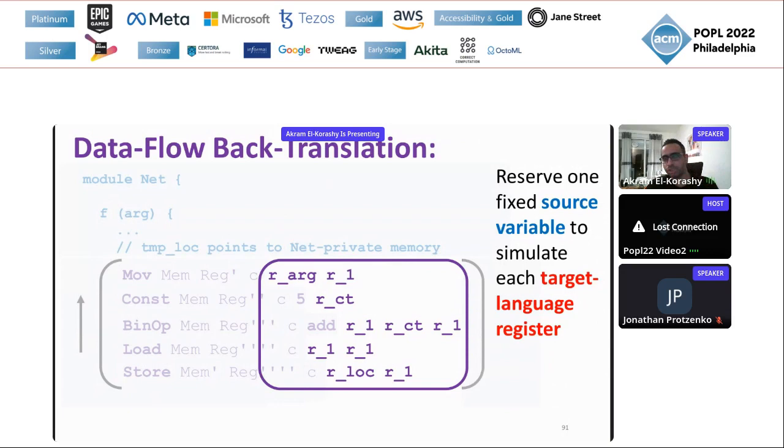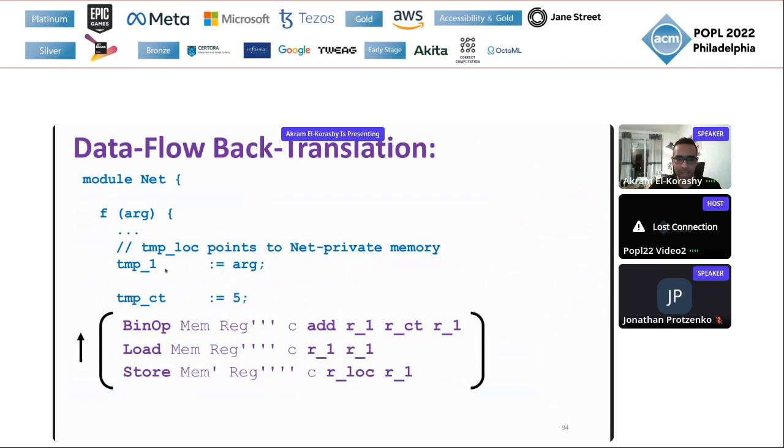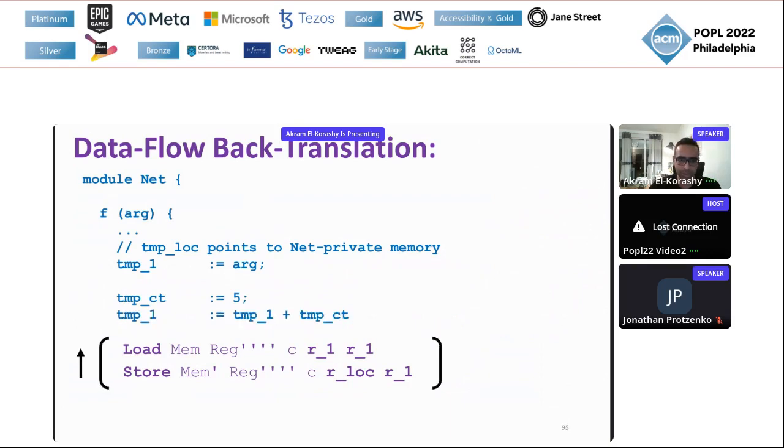The idea is to reserve one fixed source variable to simulate each target language register, and then step by step we can have basically the move operation move the argument into the temp1, which would mimic the R1 register, and so on. The constant operation is also an assignment. This is the bin op, and so on.